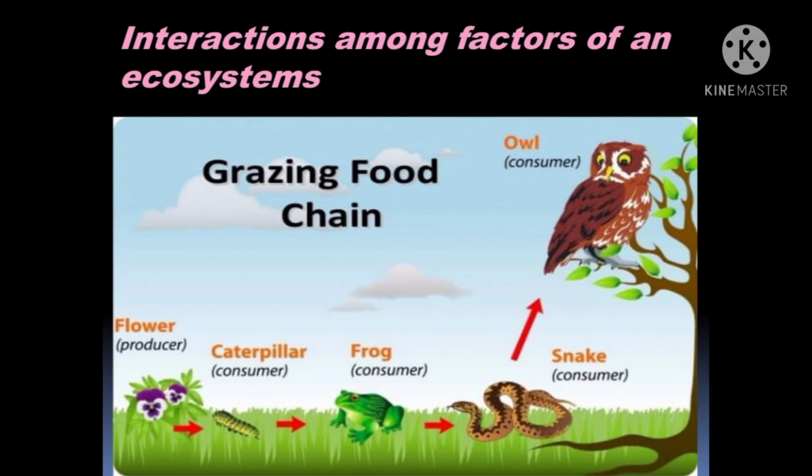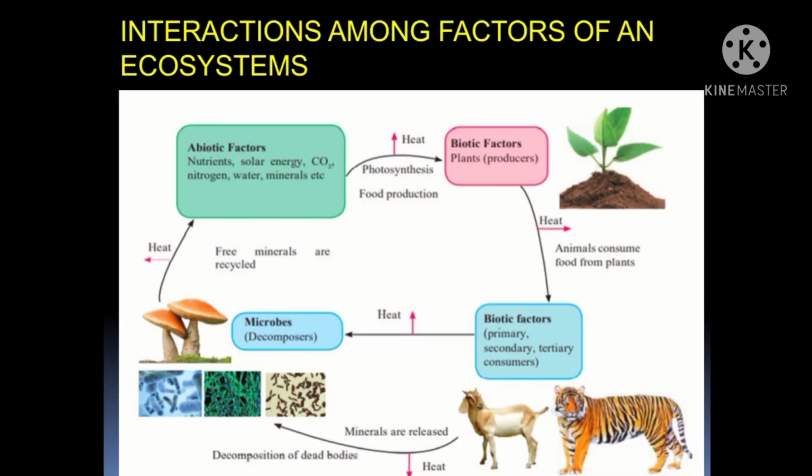Okay, students, did you understand what interactions among factors of an ecosystem means? How they're interacting together? Now let's see the interaction among factors of an ecosystem in detail. Students, first we will start this flowchart with biotic factors. We know biotic factors include plants, which are producers, and they give out heat in the process of preparing food. They take sunlight and prepare their own food.